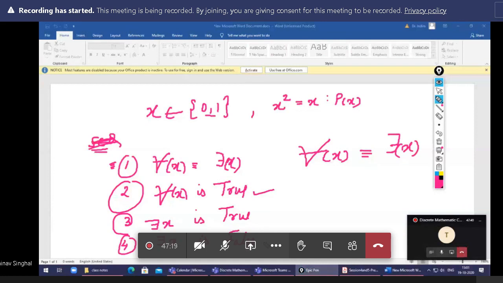Fourth point, there exists x is false, there exists x is true. Now you can check.